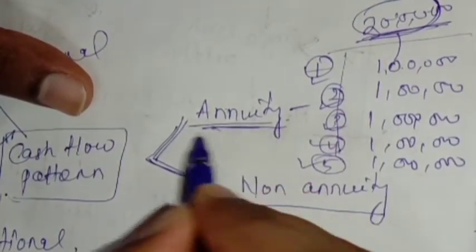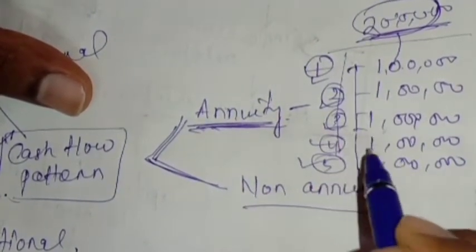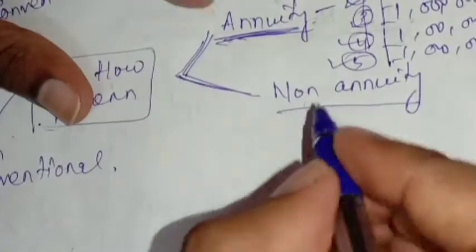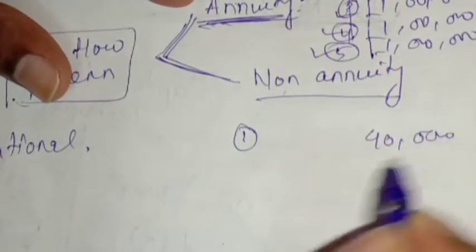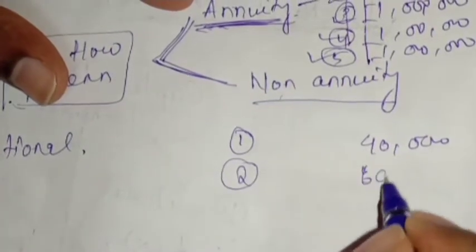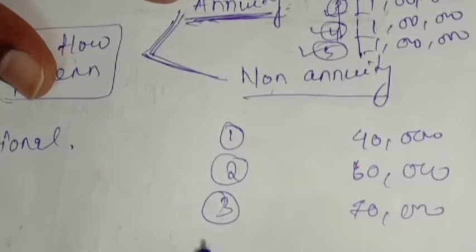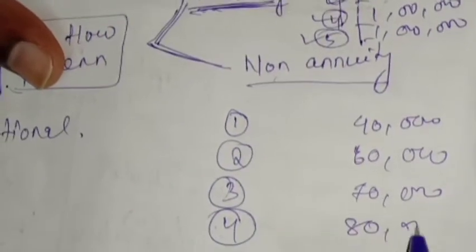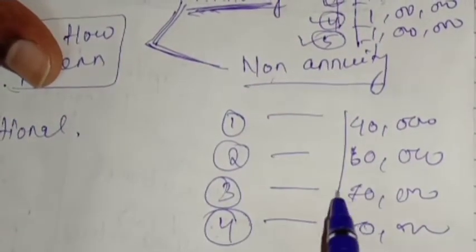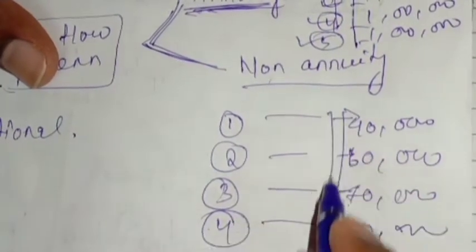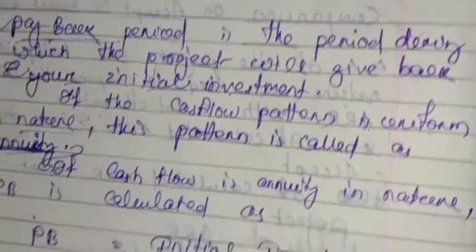That means we can say that it is annuity in nature, as the cash flow is uniform or equal in nature. So what is non-annuity? Non-annuity means in the first year, suppose you are getting a profit of 40,000. In the second year, you are getting 60,000. In the third year, 70,000. In the fourth year, 80,000 or something like that. So this is non-annuity. This is not equal cash flow. When the cash flow is not equal or not uniform in nature, we can say that it is non-annuity. Are you getting this?